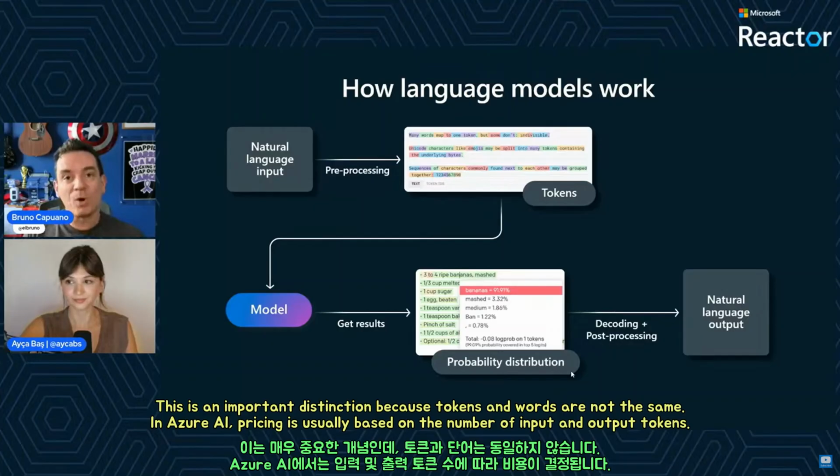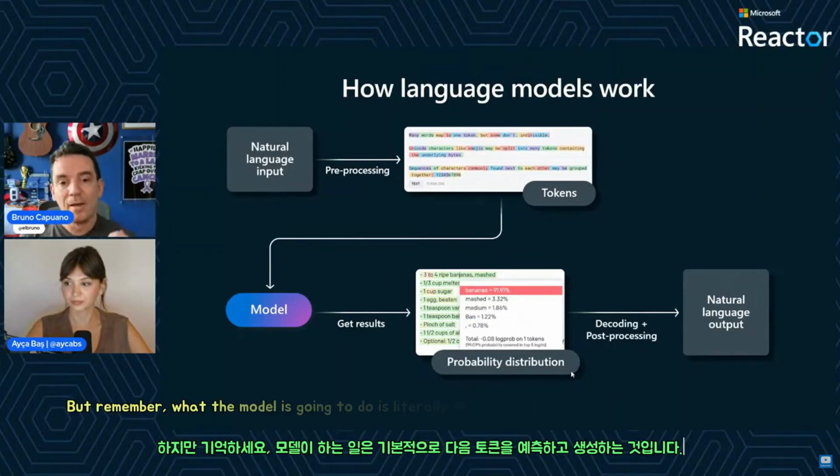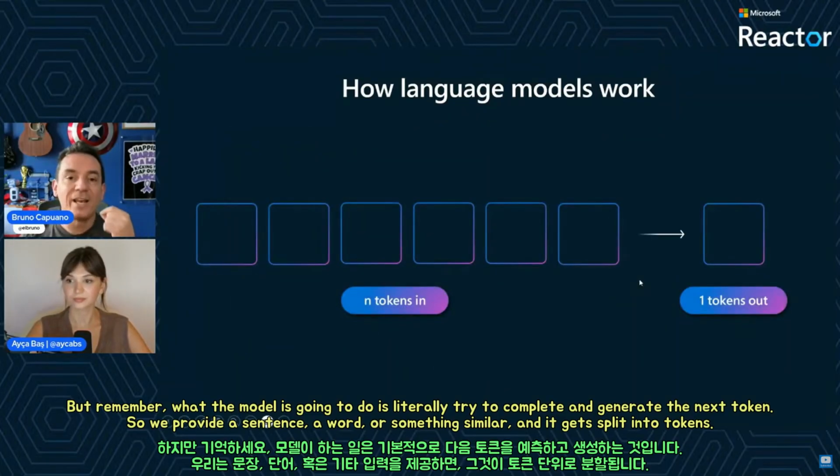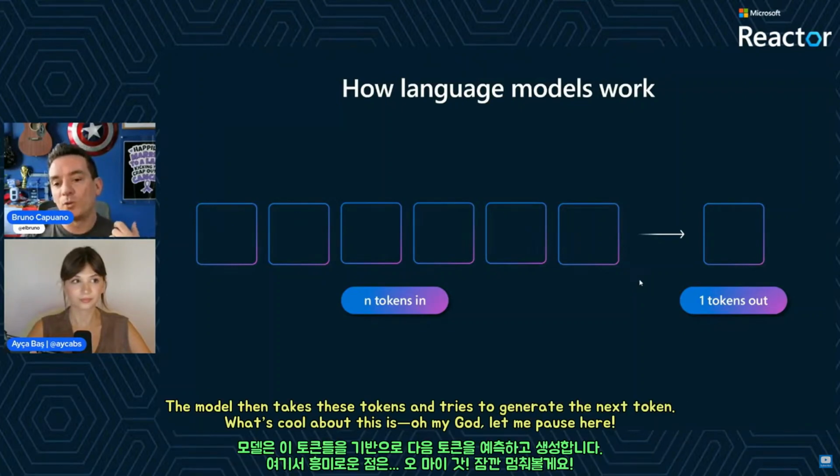When we use a model, for example in Azure AI, we usually have the prices based on the input tokens and the output tokens. But remember this, what the model is going to do is literally try to complete and generate the next token. So we are going to give a sentence or a word or something, which is going to be split into n tokens. You are going to have these tokens, and the model is going to try to generate the next token.